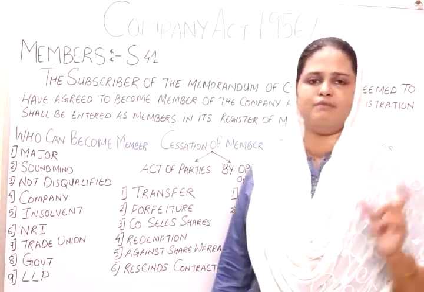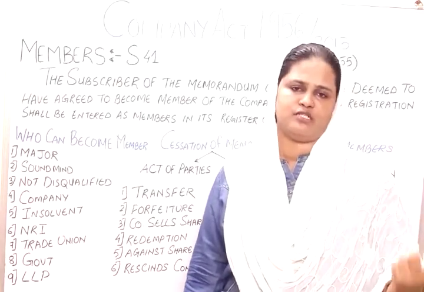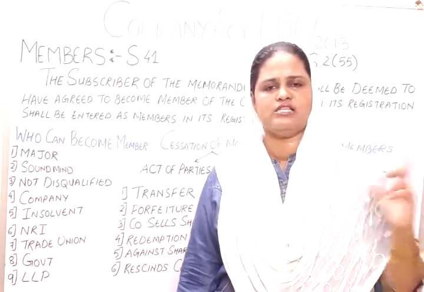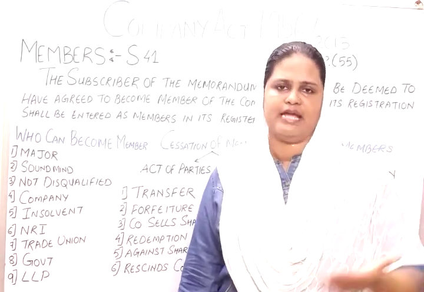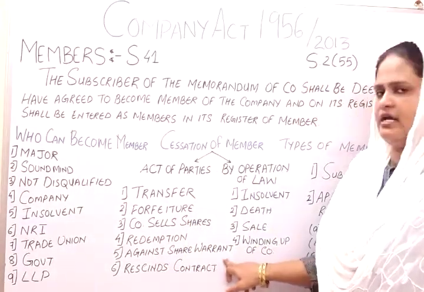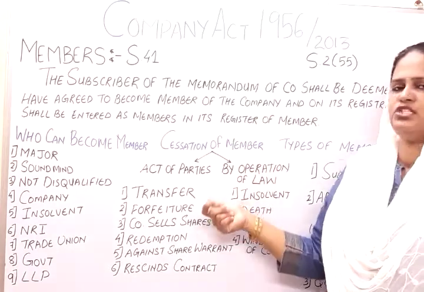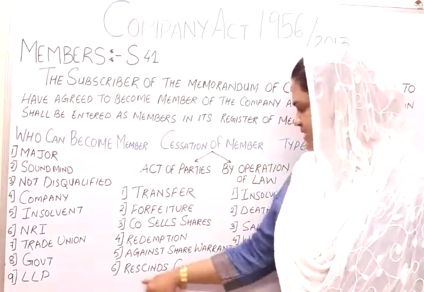Many a time, when the company issues shares and a person becomes a member or a shareholder, the same is called off or cancelled or taken away by issuing a share warrant. In that case, the earlier membership ceases. Then rescind of contract.